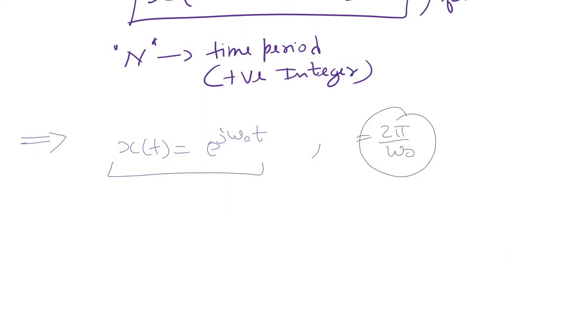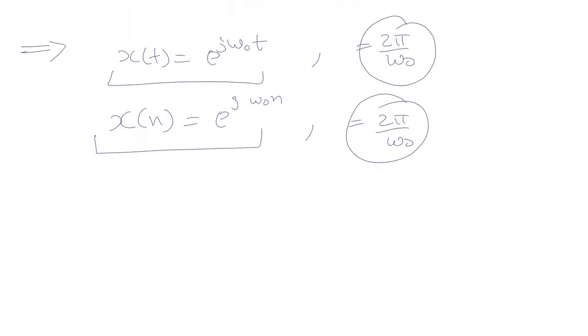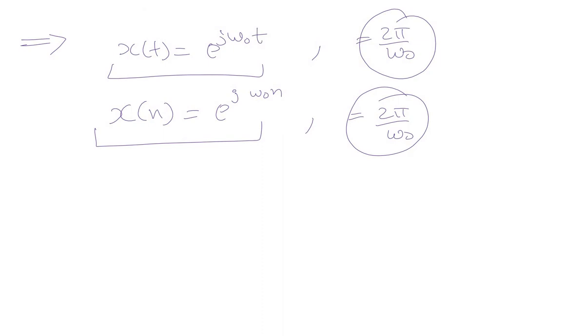And similarly, let us take the discrete time counterpart of it, e raised to power j omega naught n. We need to prove that this is a periodic signal and its fundamental period is again 2 pi by omega naught. It's a very important result which will be used in several examples.